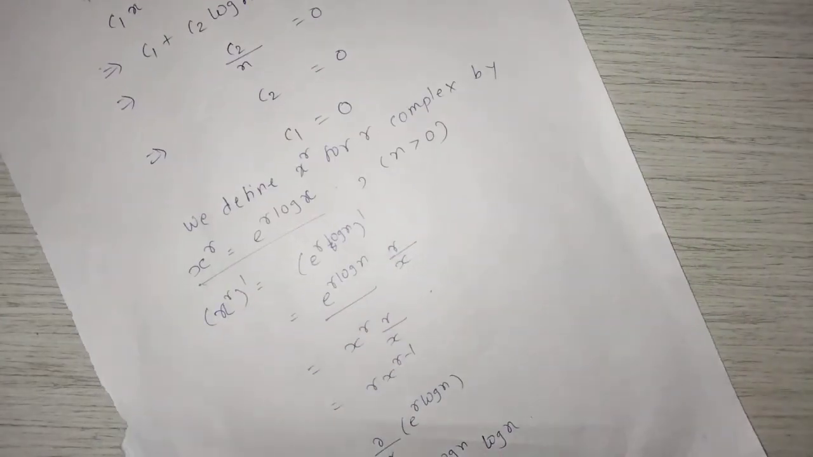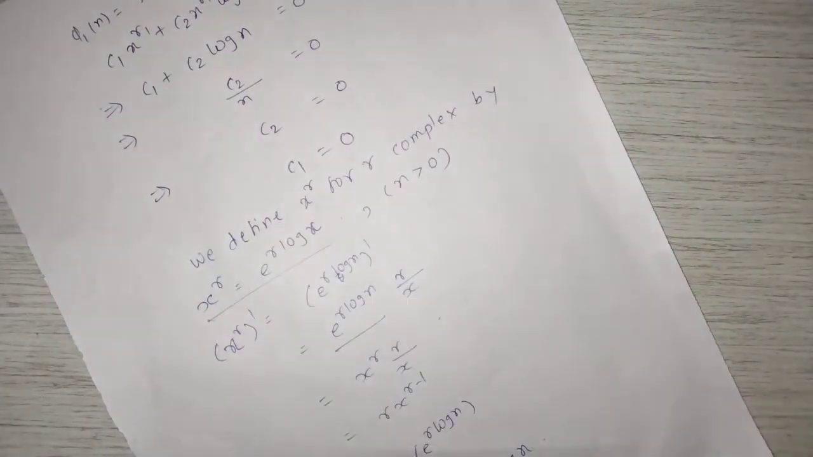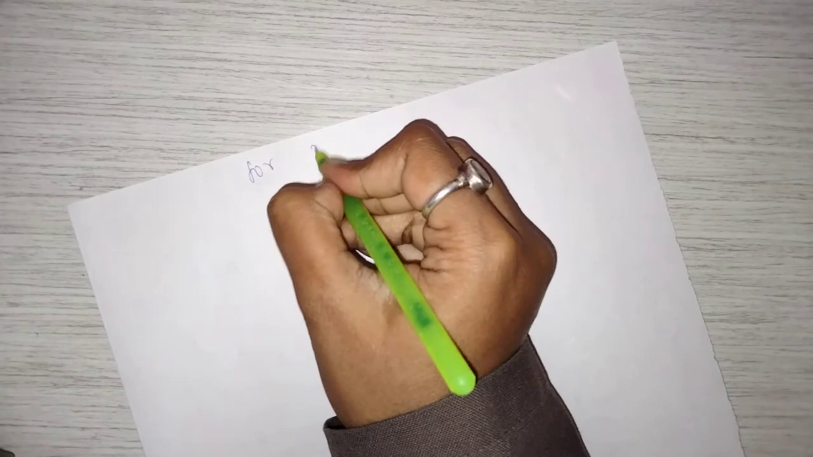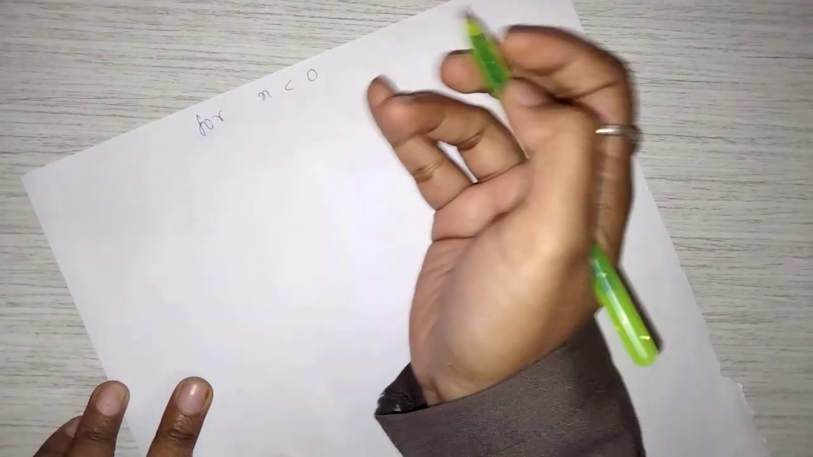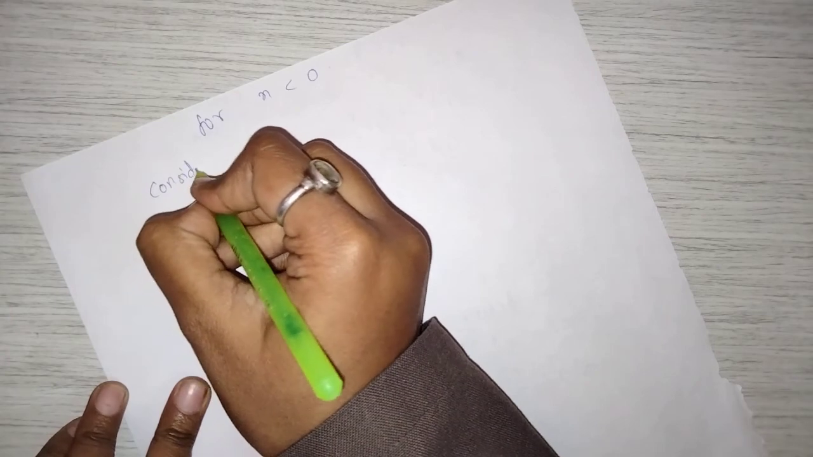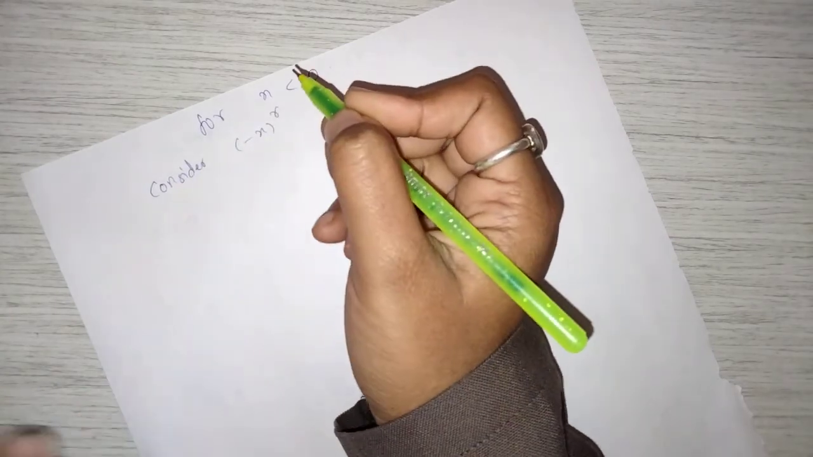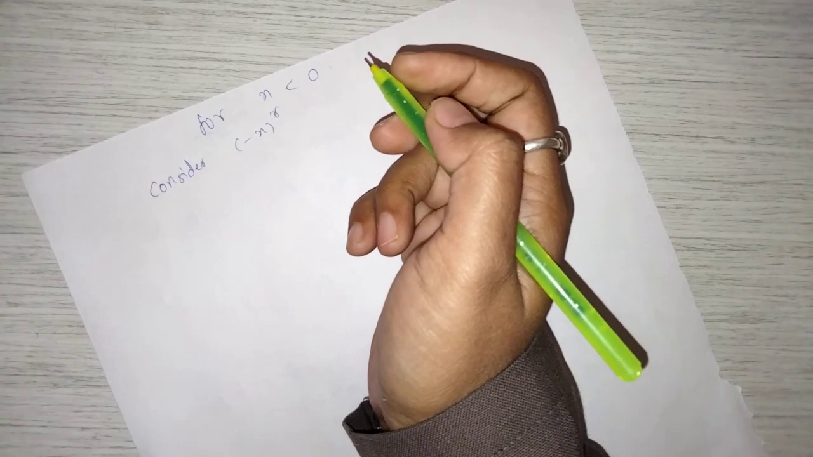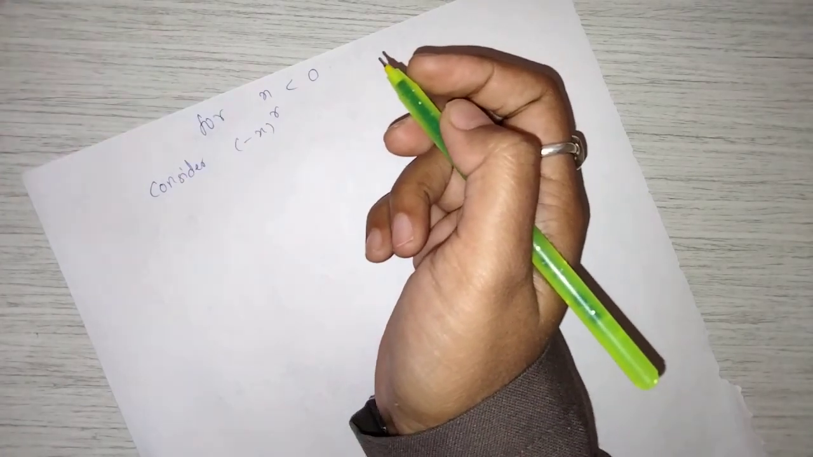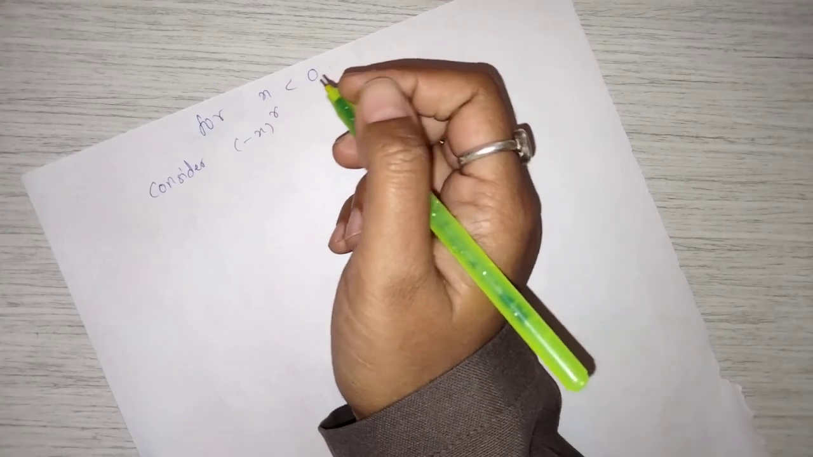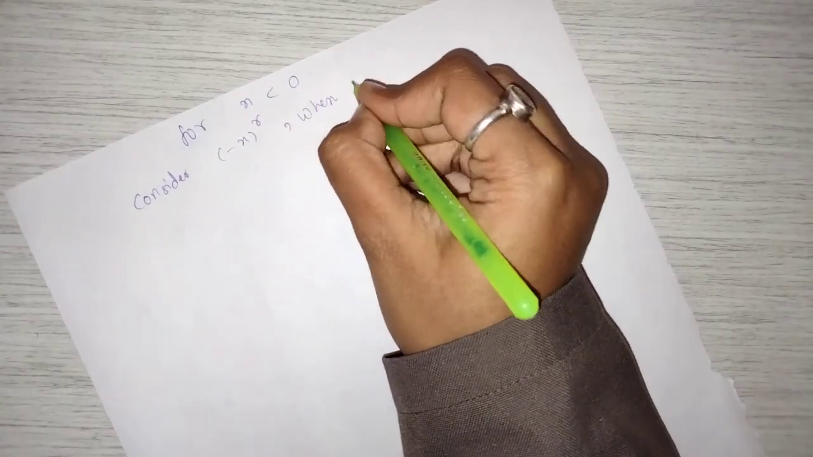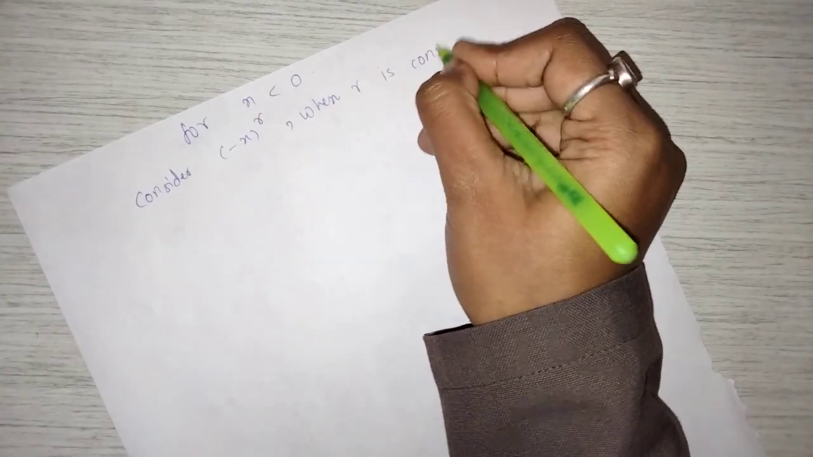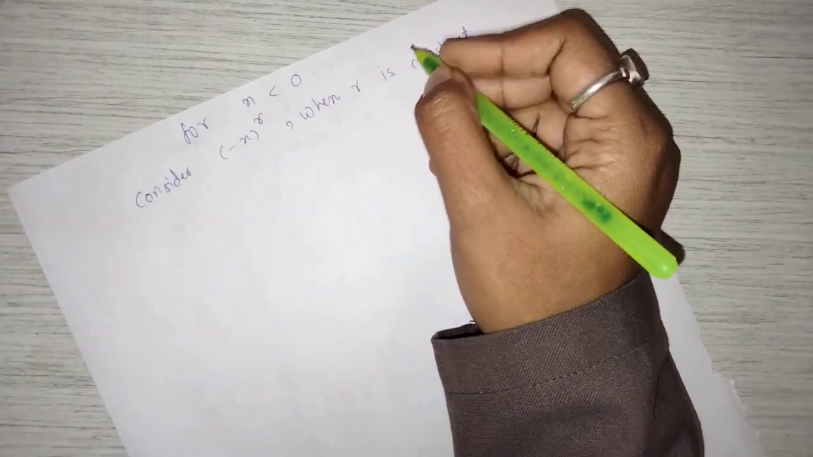Now for x less than 0, we get two functions phi 1 of x and phi 2 of x. First, for x greater than 0, consider x raised to r, and for x less than 0 we consider minus x raised to r, where r is constant.